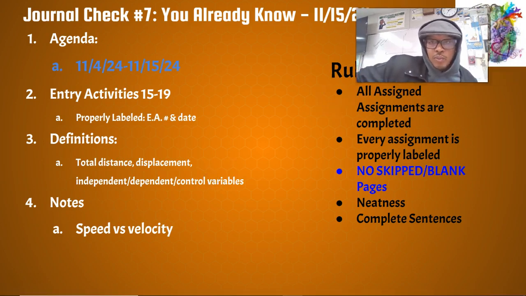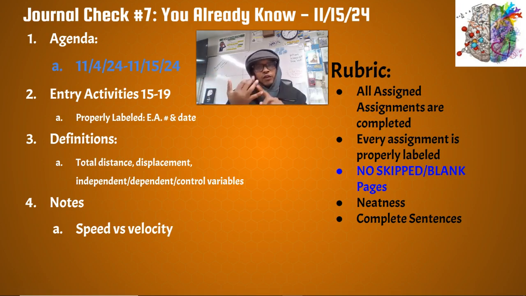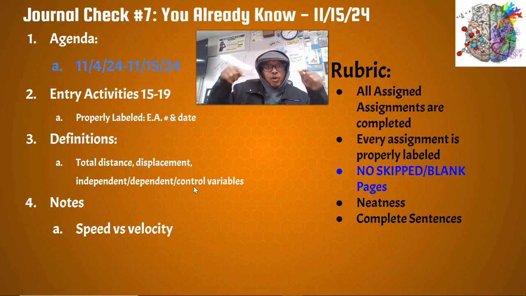I do just want to point out that we are having a journal check this week. Look right there, that's the stuff on the agenda. So last week and this week, that's all the things on the agenda. If you look, entry activities 15, 16, 17, we've already done all of those. We're just going to do 18 and 19 this weekend and this week, and then we out of here. Total distance, displacement, independent, dependent, control variables, all the things that we've been going over, and then speed versus velocity. Those are the things that are out there.